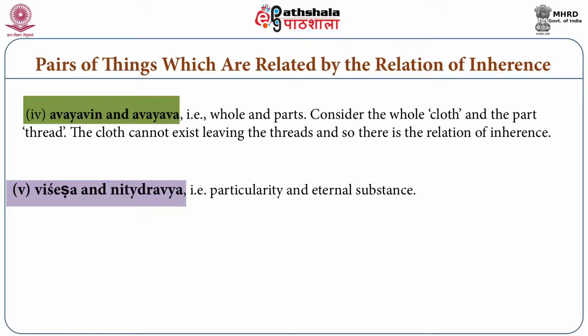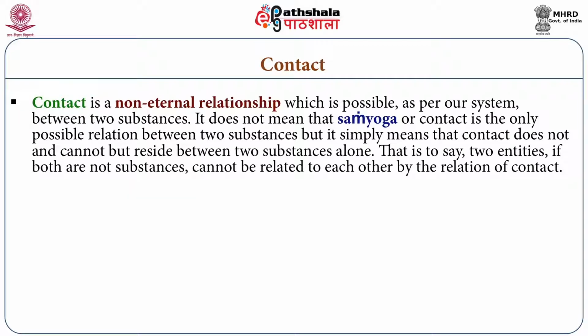Contact we had discussed earlier. Contact is possible only between two substances. That is to say, if these two entities are not both substances, then there cannot be a relation known as contact. So contact is possible only if there are two entities and both of them are substances. No other example qualifies to have a relation of contact between them.